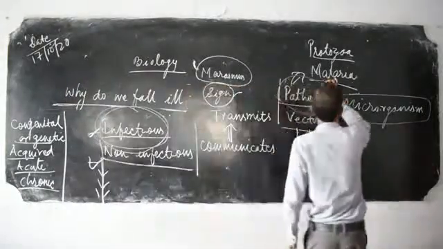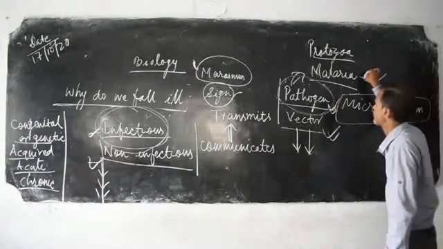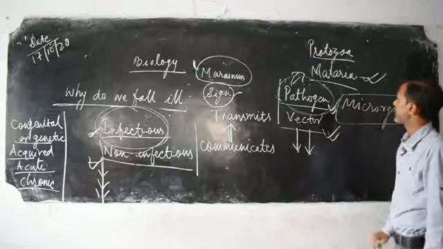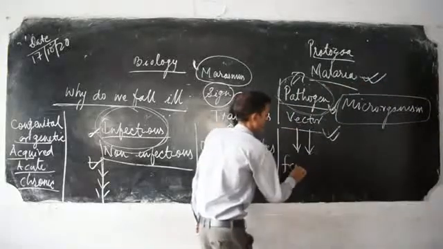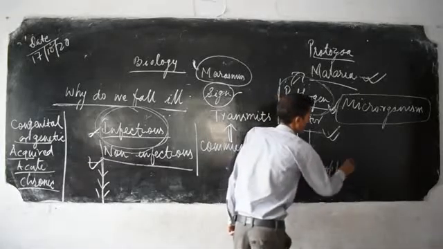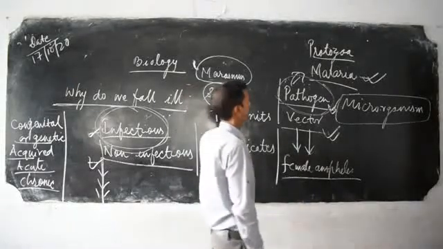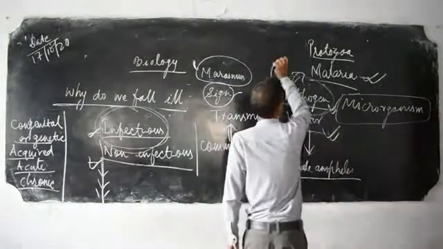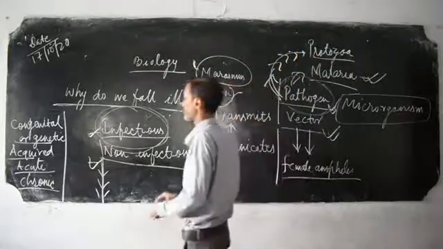The disease-causing microorganism is the pathogen. Suppose we take the example of the disease malaria. Here the female anopheles is the vector and the pathogen is protozoa.